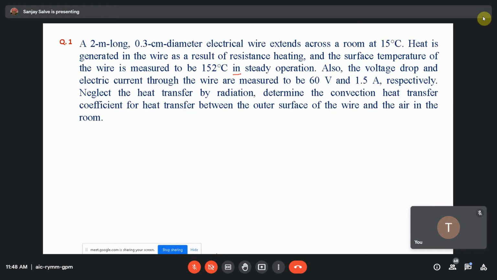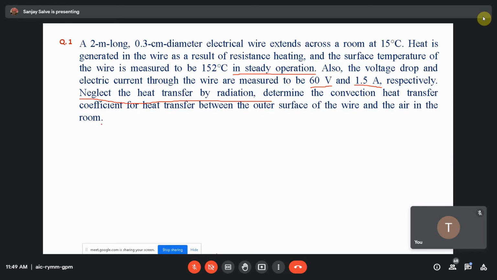So here it is a steady operation, okay? Also, the voltage drop and electric current through the wire are measured to be 60 volt and 1.5 ampere respectively. Neglect the heat transfer by radiation. That is also a very important assumption.